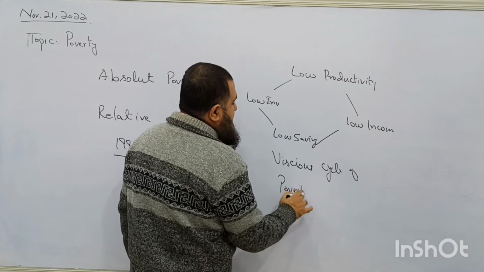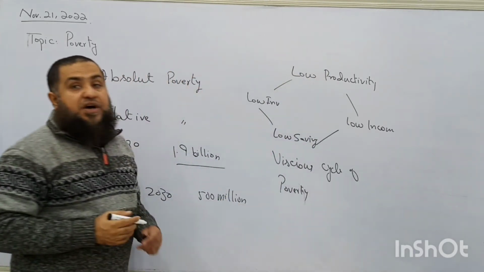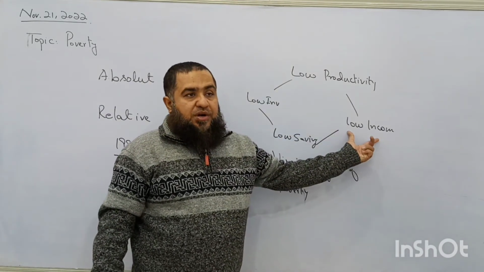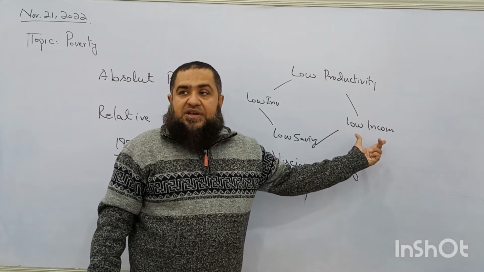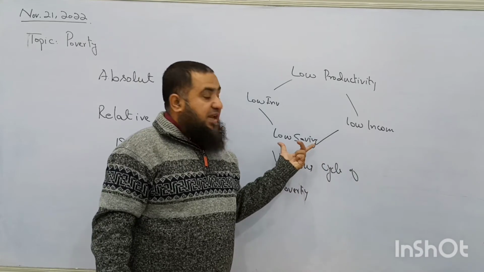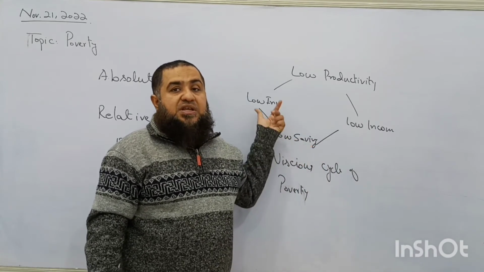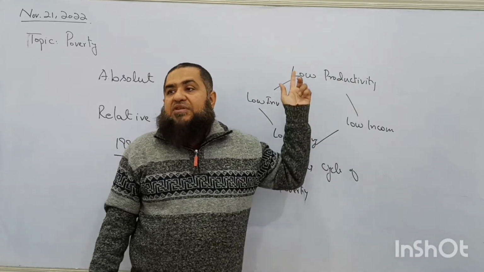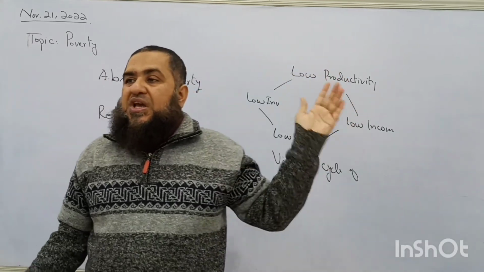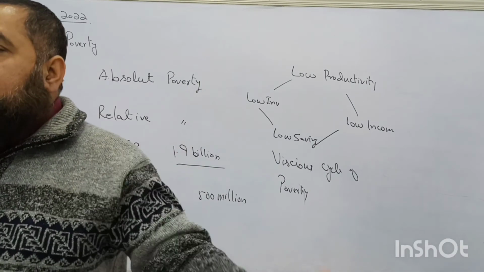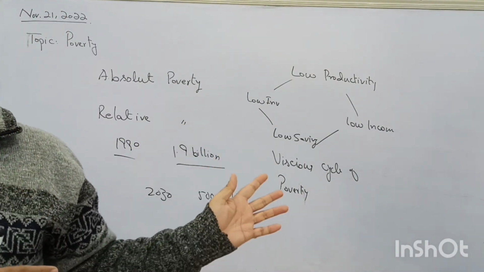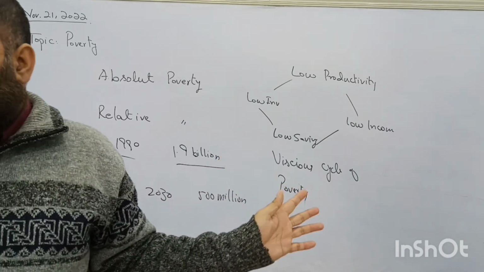Once a country has low productivity of its workforce, its national income level will also be lower, and if the income level is lower, they will have less saving, and due to less saving their investment will also be lower. Again we will have low productivity in the next year, and this is called the vicious cycle of poverty. A country will have the poverty trap if this is happening.